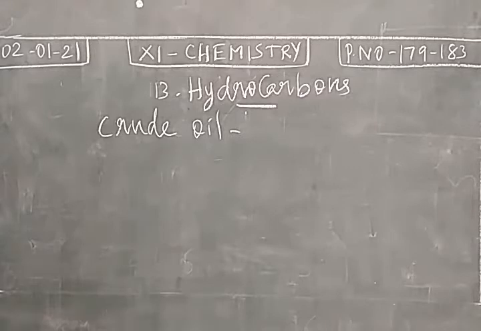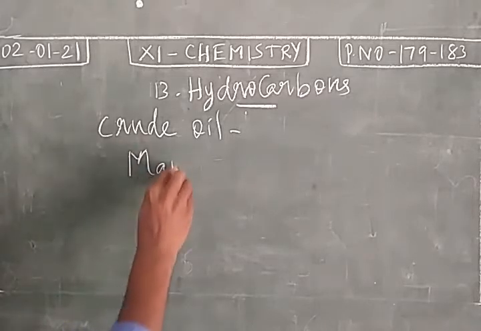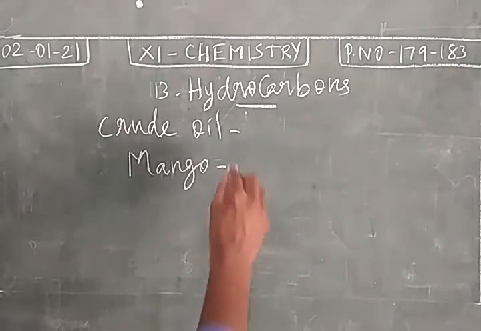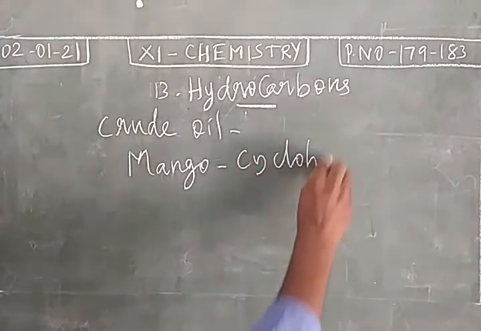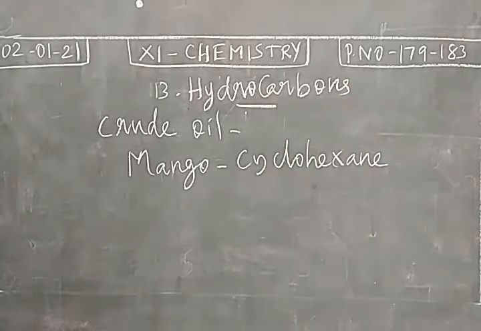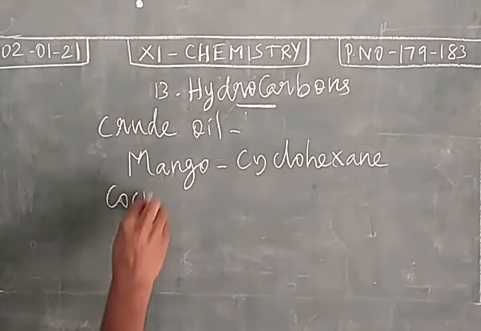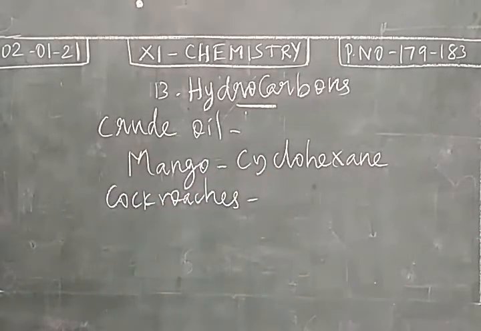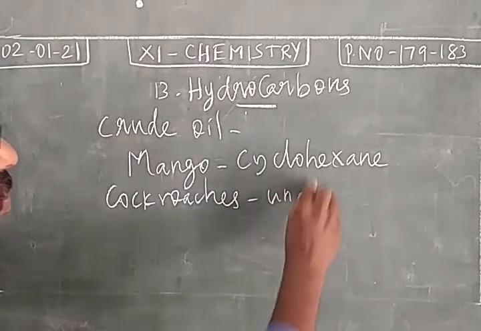Next, we take the fruit mango, which contains the hydrocarbon cyclohexane. Then you take cockroaches, which secrete a hydrocarbon called undecane.